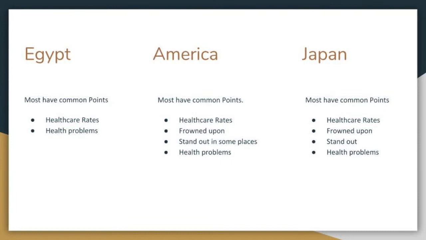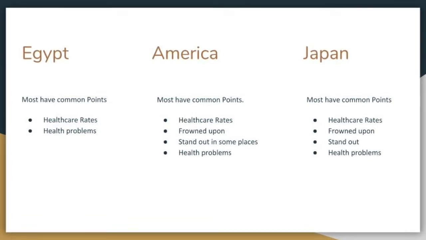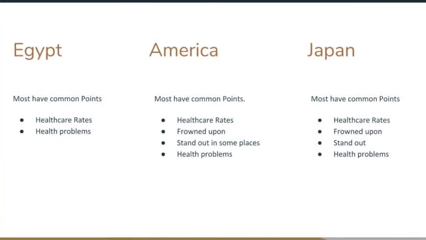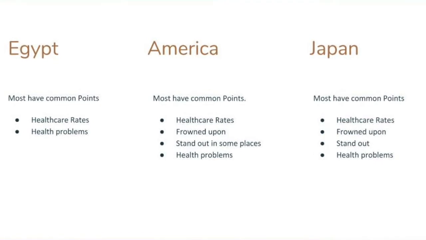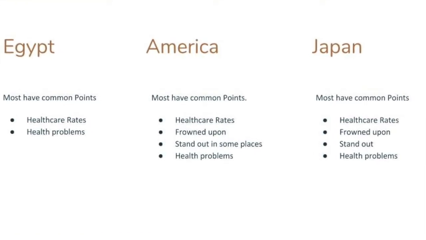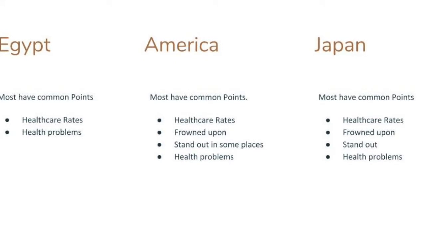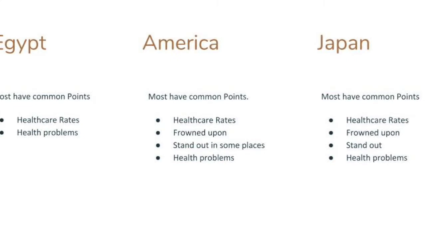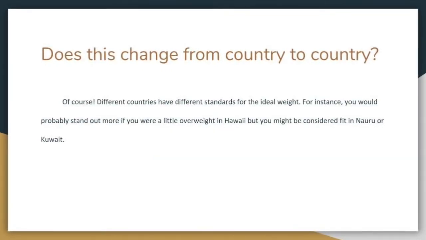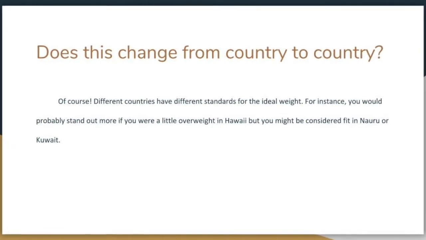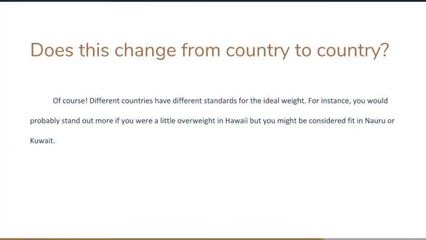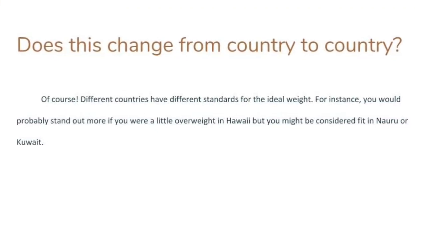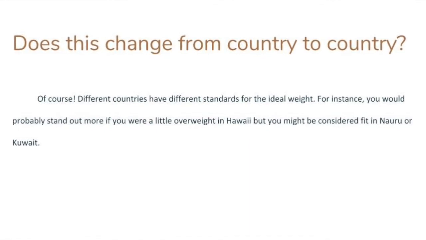What are some common impacts that obesity has on these countries? Well, healthcare costs are boosted due to the number of obese people. Bad health problems affect obese people in the world. In America and Japan, the ideal body is what's going on in everyone's mind, and in Japan, you would stand out to the general public. But does this change from country to country? Well, of course. Different countries have different standards for the ideal weight. For instance, you would stand out more if you were a little overweight in Hawaii, but you might be considered fit in Nauru or Kuwait.